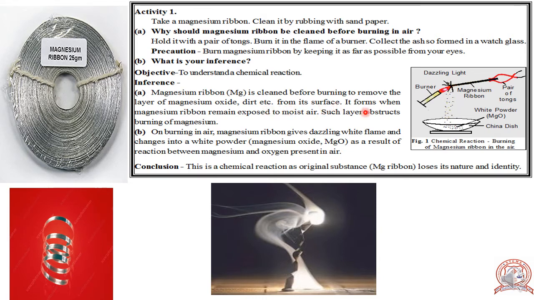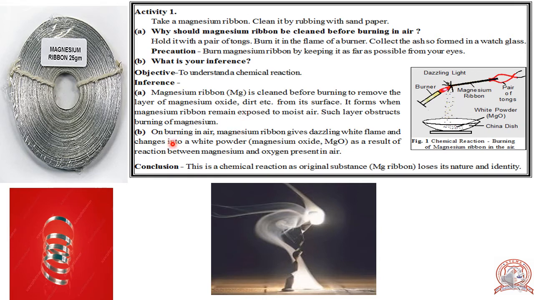It forms when magnesium ribbon remains exposed to moisture. Such a layer obstructs burning of magnesium. Because if magnesium ribbon has dirt on it, it obstructs burning of magnesium. That is why we are cleaning magnesium ribbon with sandpaper. Okay.